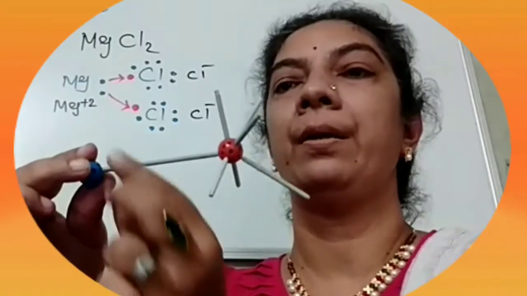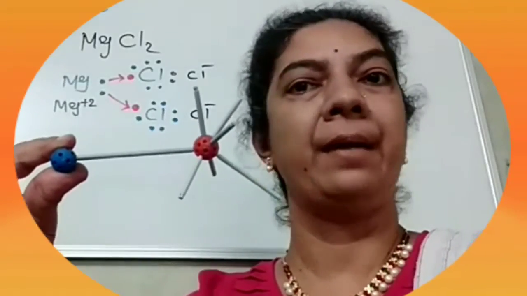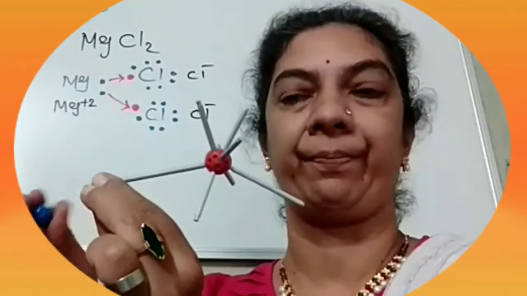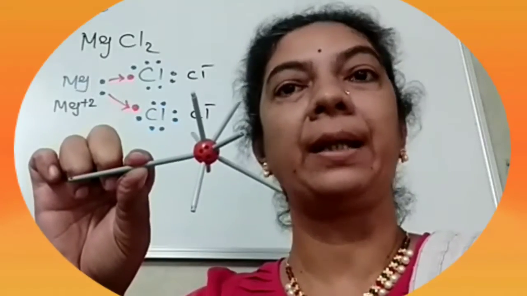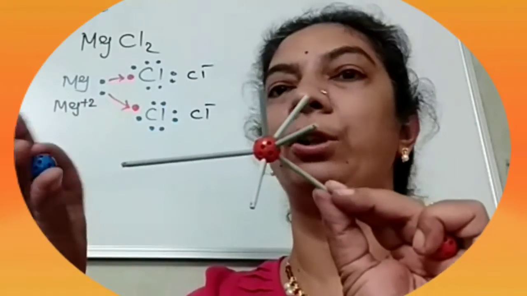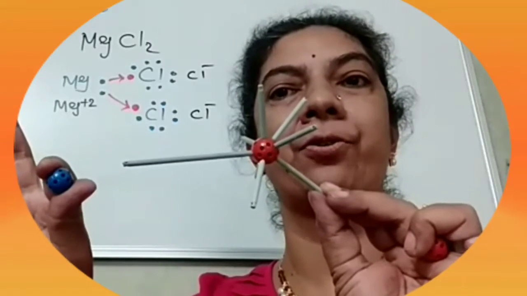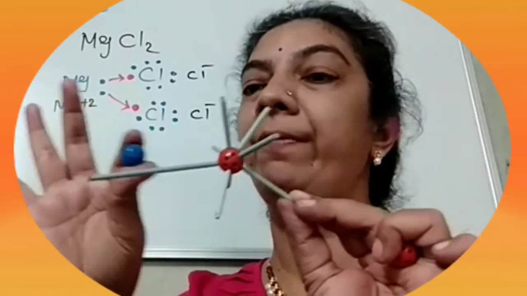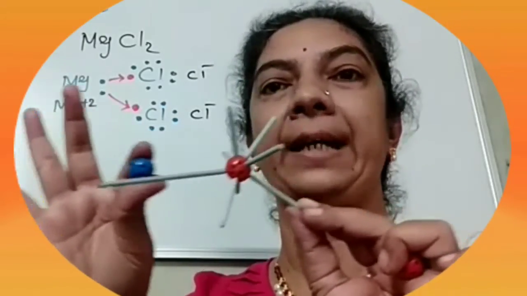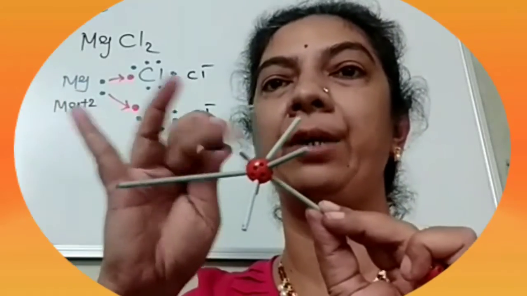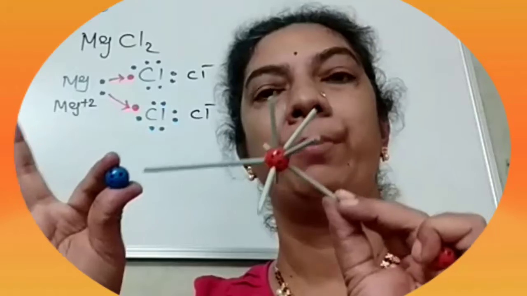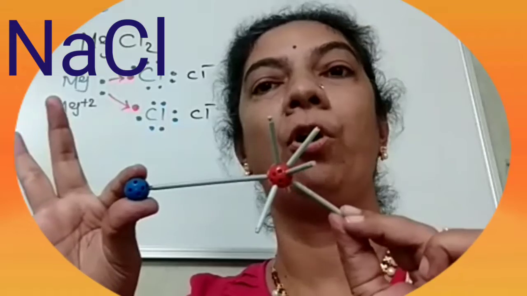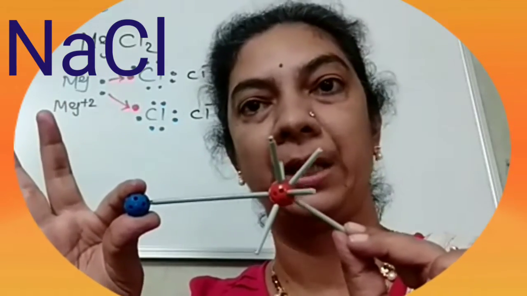And then this sodium will not have any electron in its third orbit, so this is chemically stable, and this also does not have any valence electron, so this is also chemically stable. But they will have a force of attraction because of their negative and positive charges between them, and they remain together as one molecule of sodium chloride.